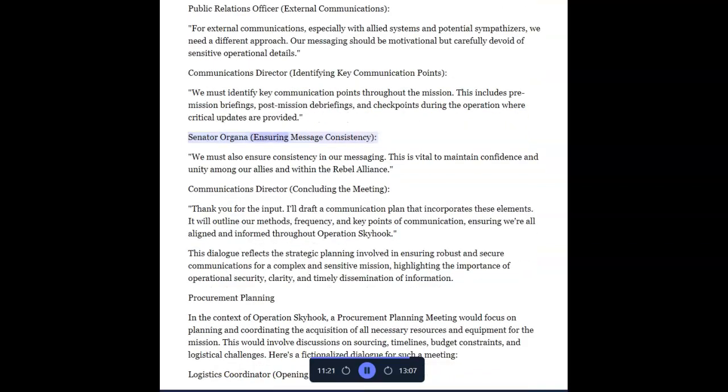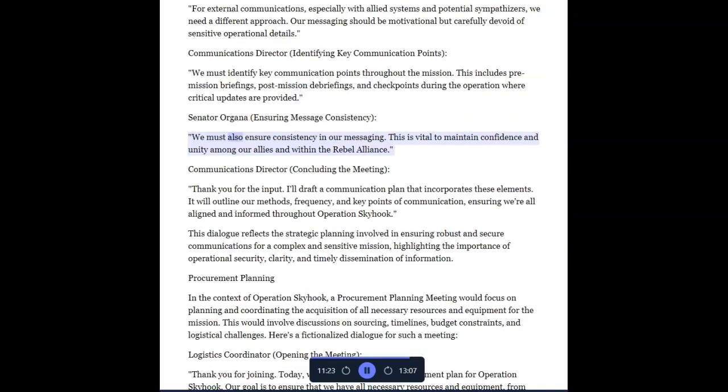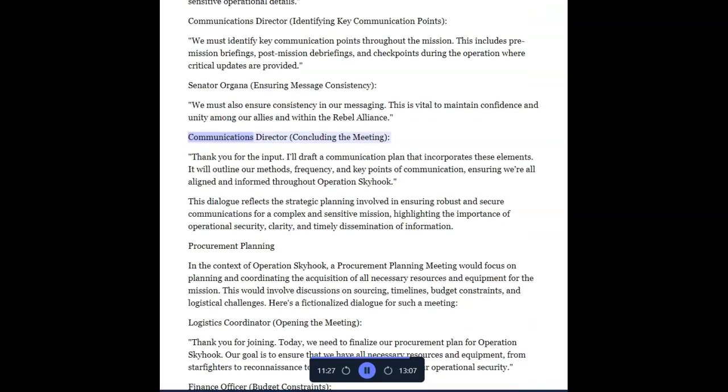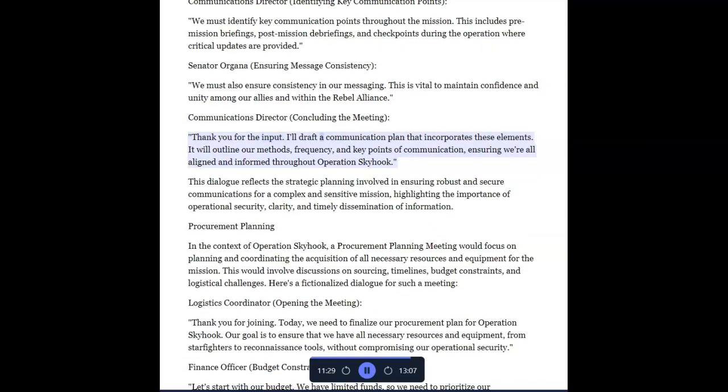Senator Organa, ensuring message consistency. We must also ensure consistency in our messaging. This is vital to maintain confidence and unity among our allies and within the Rebel Alliance. Communications director, concluding the meeting. Thank you for the input. I'll draft a communication plan that incorporates these elements. It will outline our methods, frequency, and key points of communication, ensuring we're all aligned and informed throughout Operation Skyhook.